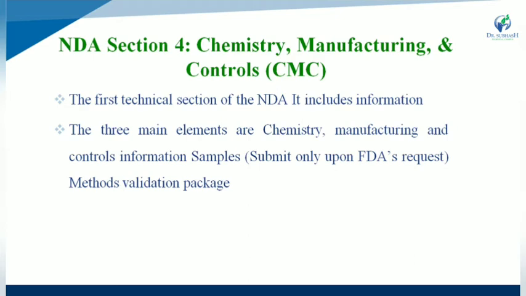It includes three main elements: chemistry, manufacturing and control information, samples, which are submitted only upon FDA request, and the method validation package.